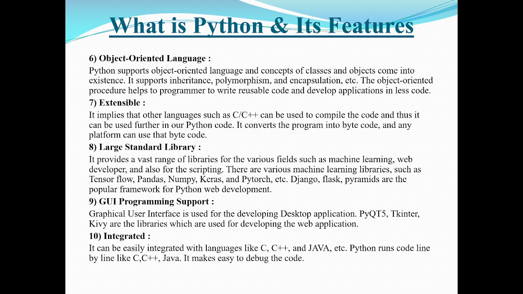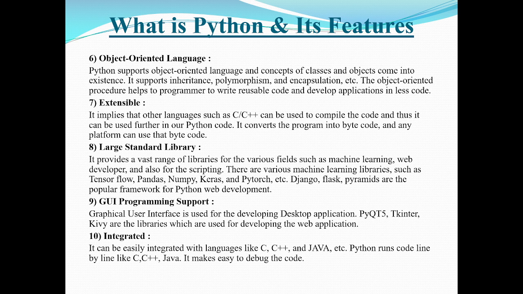And Python is extensible. What does that mean? It means that in Python, if you are writing any code using languages like C and C++, we can compile it, and that can be used even in Python code. Why? Because it converts a program into bytecode, and any platform can use that bytecode.